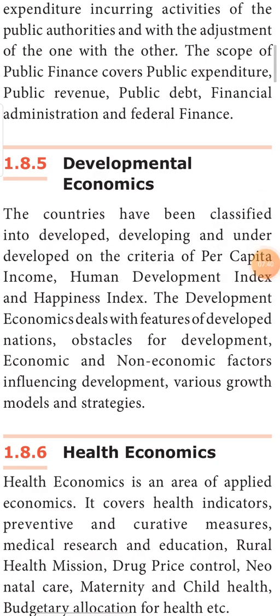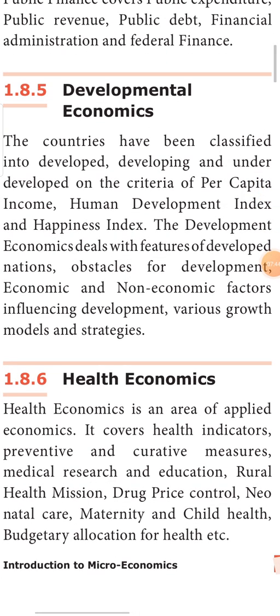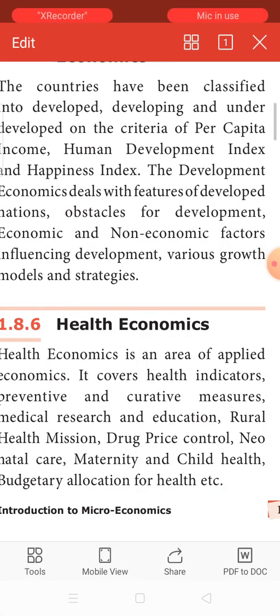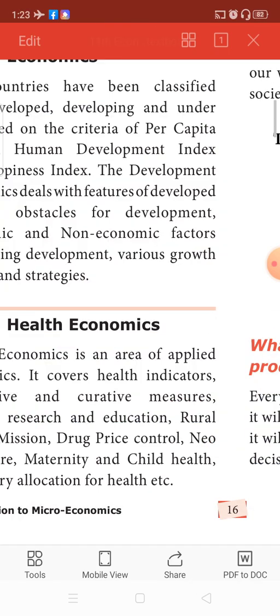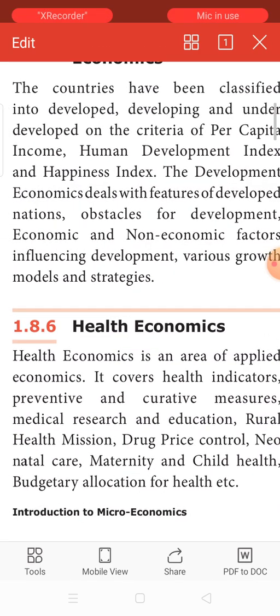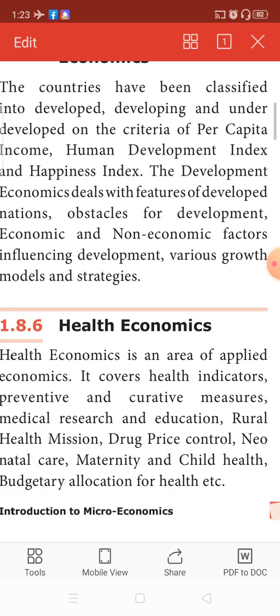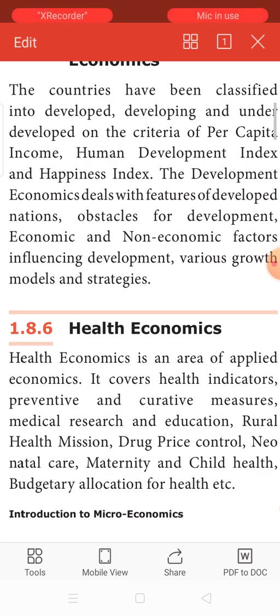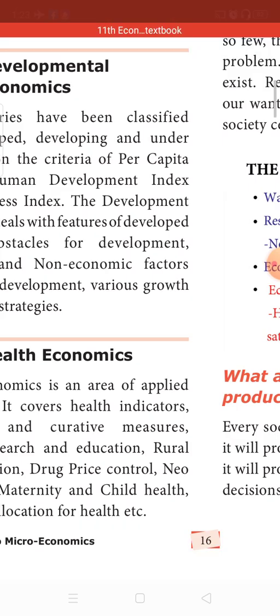Next is health economics. Health economics is concerned with the health indicators. What are the health indicators? A good environment is a good health indicator. Having good medical and research education is a good indicator. How much price control are we keeping on our drugs? What are the rural health missions followed in our country? What is the neonatal care given to newborn children? What is the maternity care given to pregnant women? What is the child health care given to children? And how much budget money is allocated towards health? All those come under health economics.